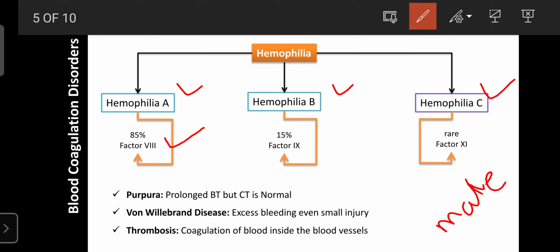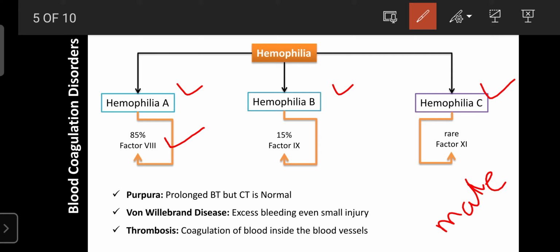That is because this factor is essential to regulate the intrinsic pathway. Lack of this factor causes internal hemorrhage. So there is a chance of stroke or many other blockages like that, or failure of the organs. So that condition, multi-organ failure, is known as hemophilia.